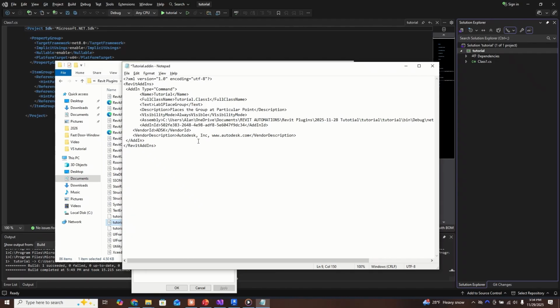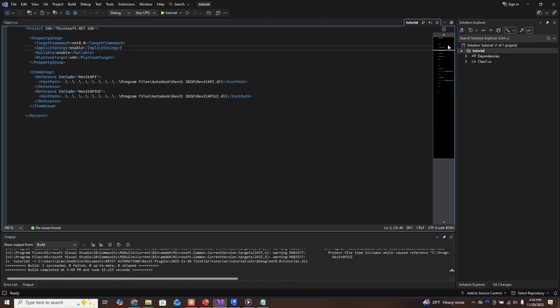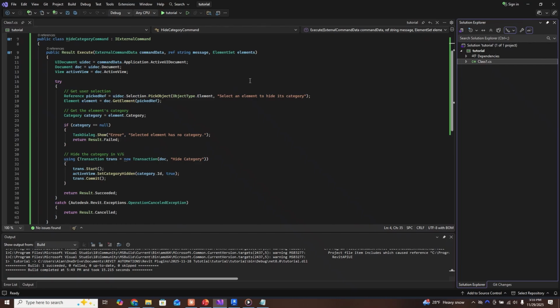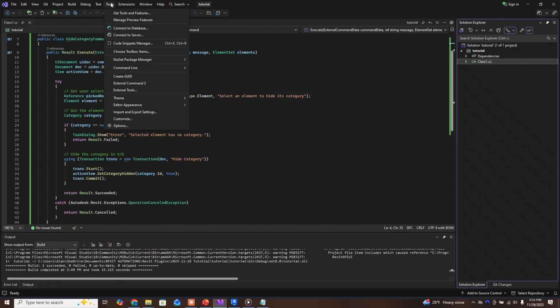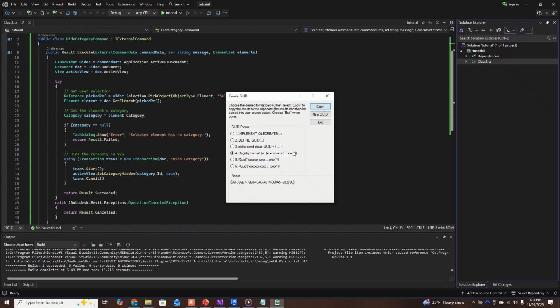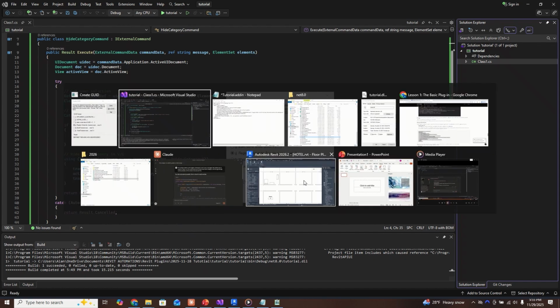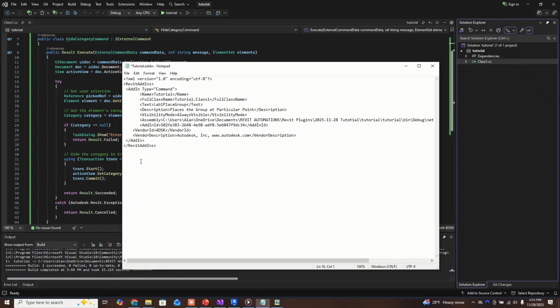Oh yeah, and so for add-in ID, this is something that's important. What you do here in Visual Studio is, I think you do Tools, then Create GUID, copy, I'm gonna copy this part of it and put it over here.